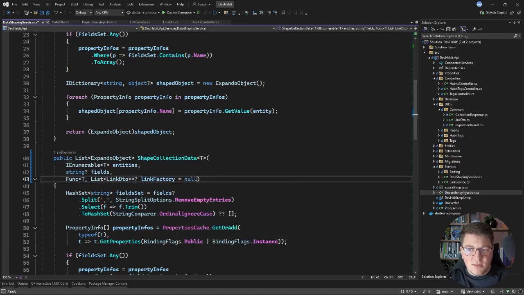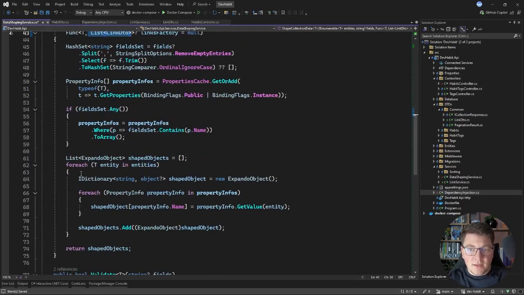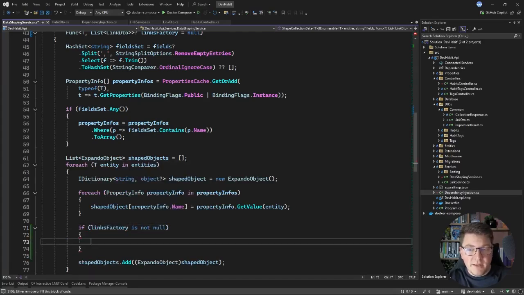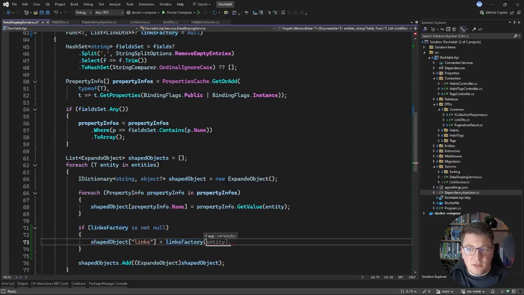So let's call this the links factory, because it returns a collection of linked DTOs. And then how we can use this is when iterating over our resources, I can say if links factory is not null, then I want to include the hypermedia links as part of my Expando object. So I can say shaped object and specify a links key, and inside of it I can call the links factory and pass in my entity.